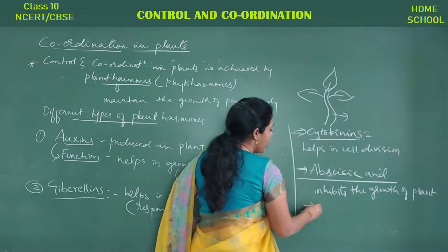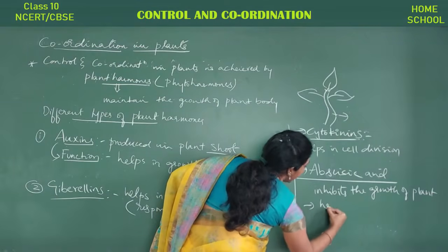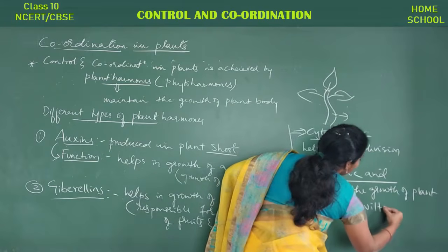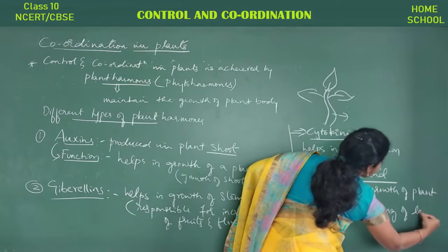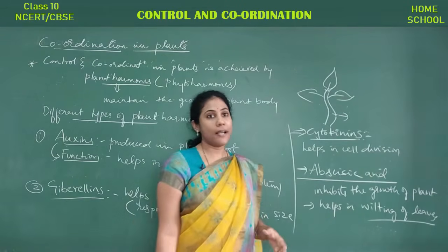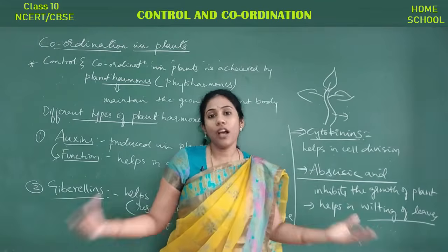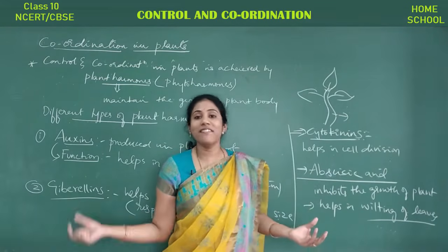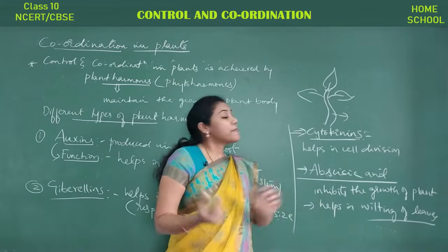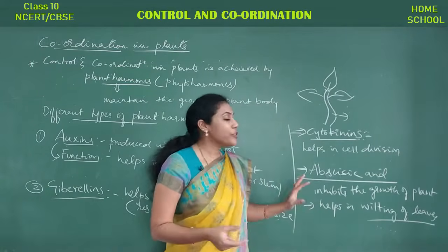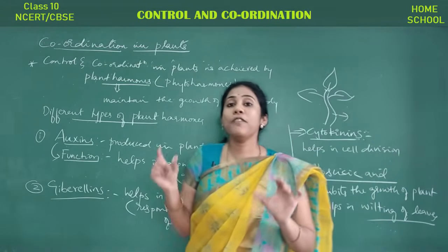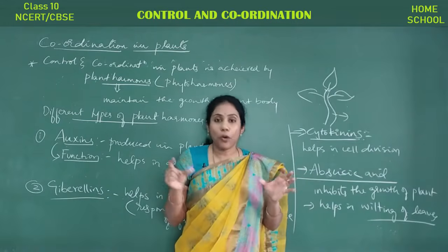And this abscisic acid helps in wilting of leaves. Okay, so you observe during certain seasons, especially during summers, all the leaves will fall off, isn't it? That's what we call wilting of leaves. So which hormone is responsible for wilting of leaves? That is abscisic acid. Okay, so this is all about the phytohormones which are responsible for the growth and maintenance of plant body. Got to know?